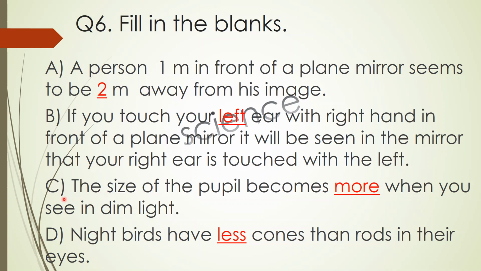Then the C part is, the size of the pupil becomes dash when you see in the dim light. तो size of pupil जो है ये बड़ा हो जाता है when you see in the dim light, क्योंकि amount of light which enters in our eye is very less, and to increase the amount of light the pupil expands, enabling us to see. The D part is, night birds have dash cones than rods in their eyes.